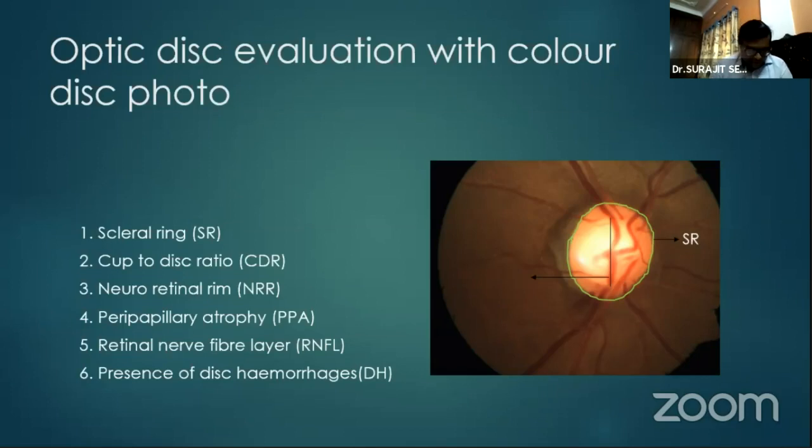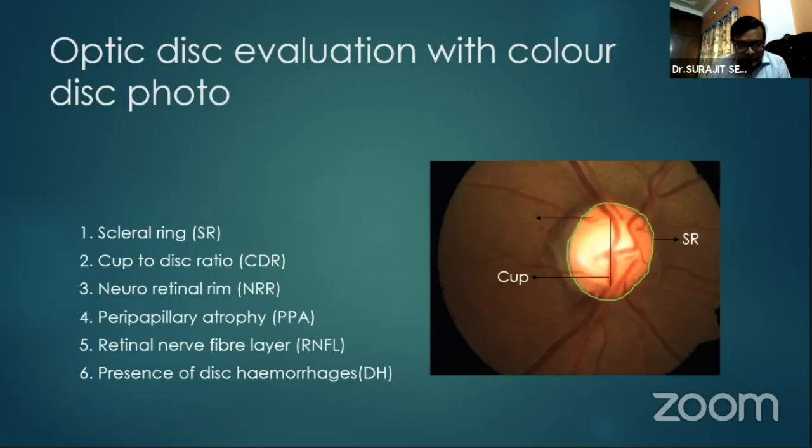For the cup, it is important to document the cup to disc ratio. This documentation is helpful for follow-up, as progressive increase in CDR is a sensitive indicator for glaucoma progression. We should also keep in mind that a larger disc will have a larger cup and a smaller disc may have a smaller cup. So both of these may be normal, not a pathological finding.